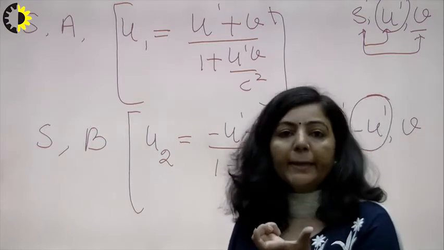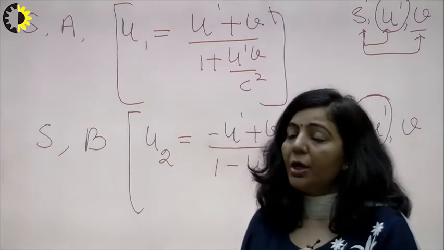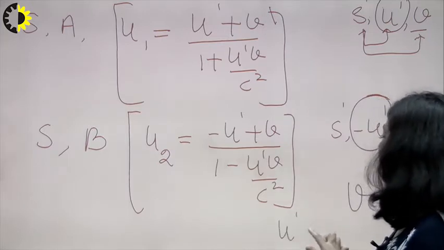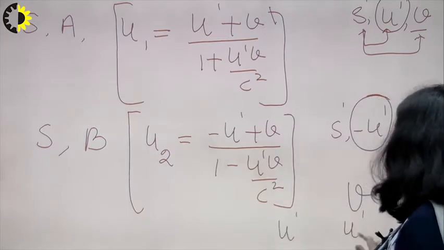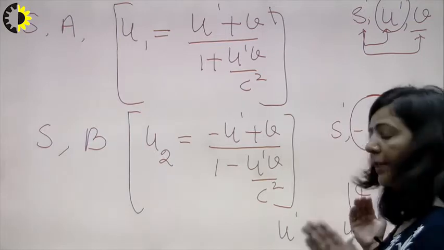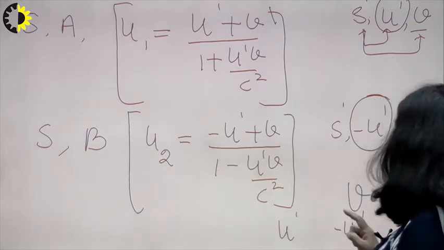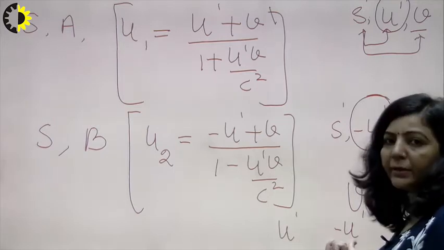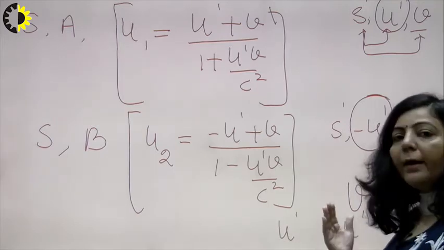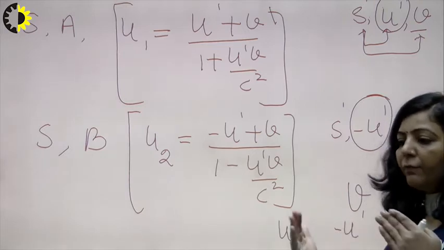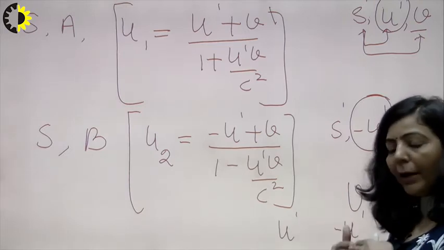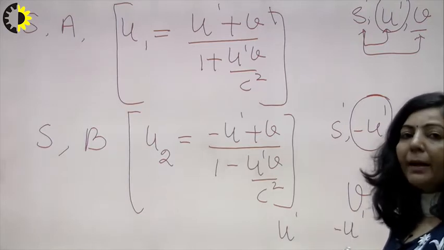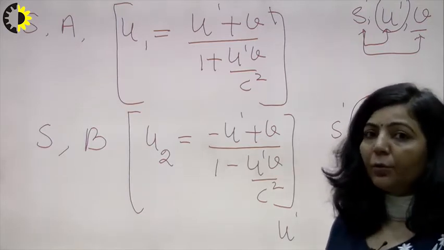There are two identical particles in S'. Those two identical particles are traveling with the same speed. One is traveling with U', the second one is also traveling with U', but in the opposite direction. So if for one you take the speed as U', for the second it will be -U'. These two are heading towards each other. When they collide, they will stick with each other and become a single particle, and for S' they will come to rest.